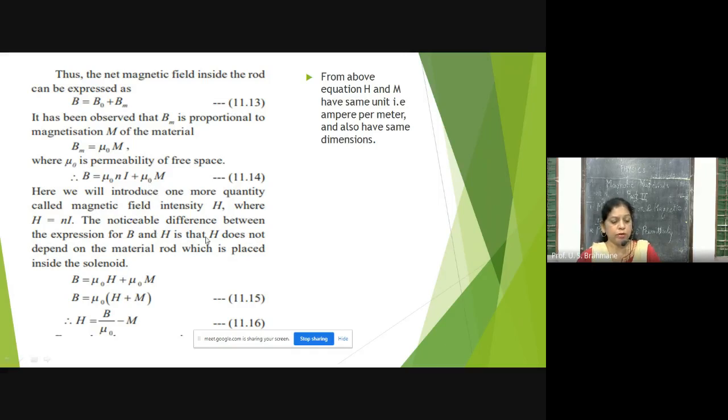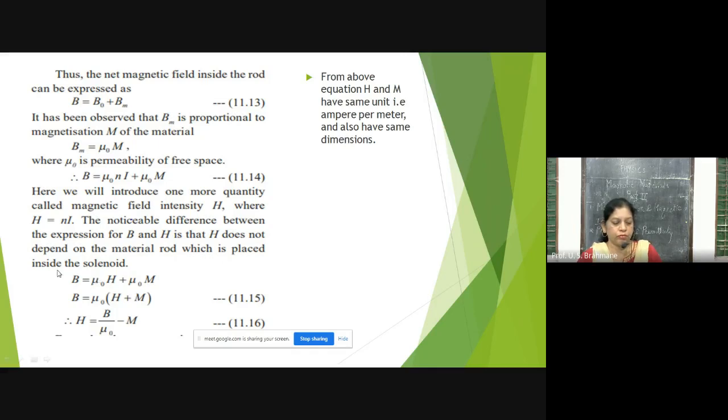The noticeable difference between the expression for B and H is that H does not depend on the material rod which is placed inside the solenoid. So here you can see that this Bm depends upon some material which is placed in the solenoid, whereas for B0 it does not depend upon any material. It doesn't depend upon what is there inside the solenoid.